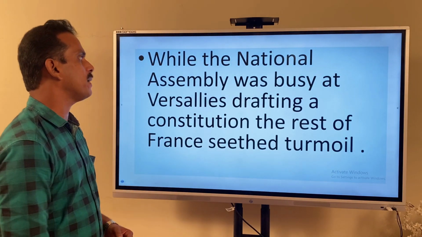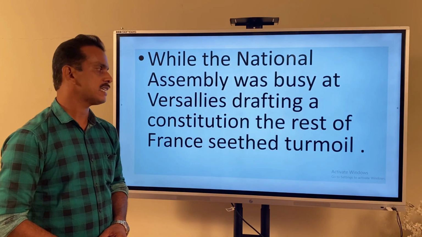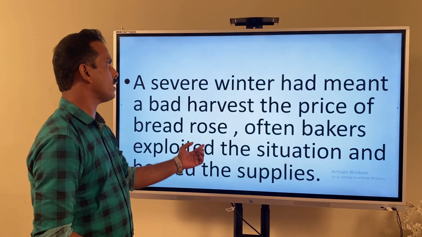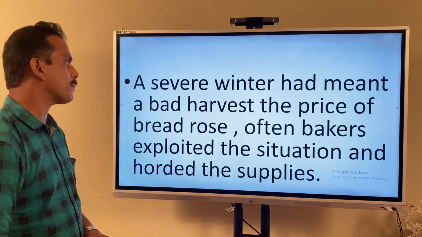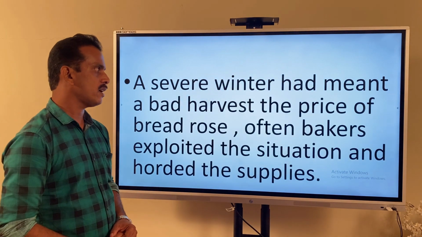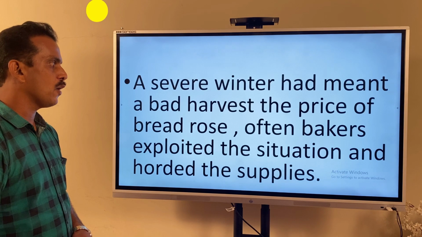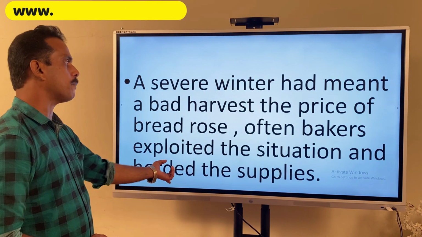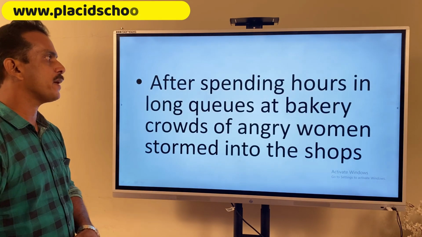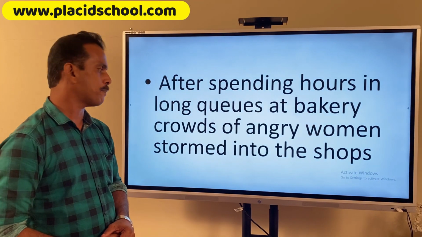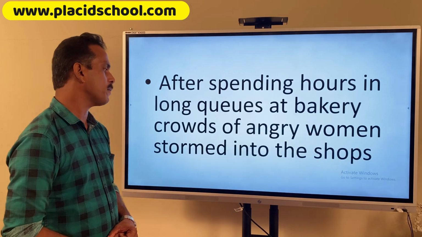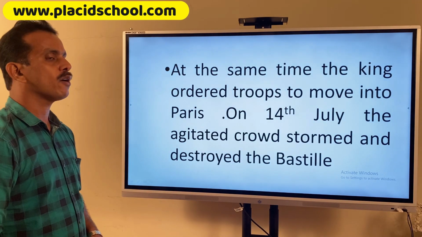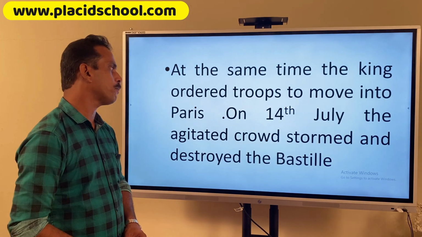While the National Assembly was busy at Versailles drafting a constitution, the rest of France seethed with turmoil. A severe winter had meant a bad harvest. The price of bread rose. Often bakers exploited the situation and hoarded the supplies. After spending hours in long queues at the bakery, crowds of angry women stormed into the shop. At the same time, the king ordered troops to move into Paris.